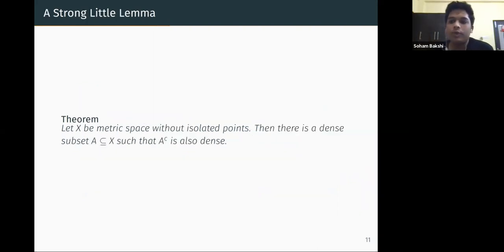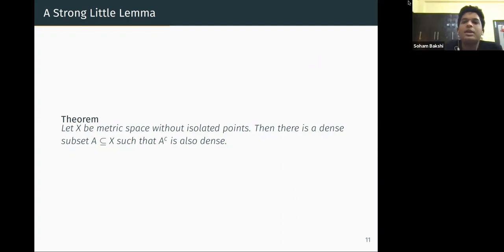To prove this, we need a pretty well-known lemma, which says that if X is a metric space without isolated points, then there is a dense subset A such that its complement is also dense. For example, in R we have the rationals, and the complement is the set of irrationals, which is also dense. Both of them are dense.